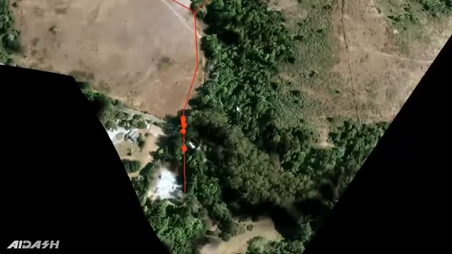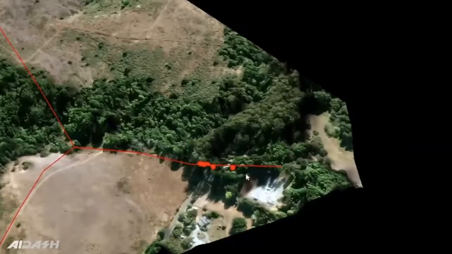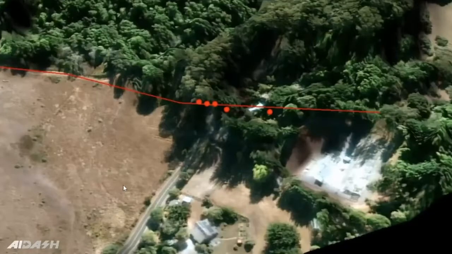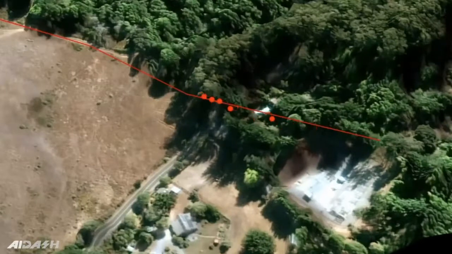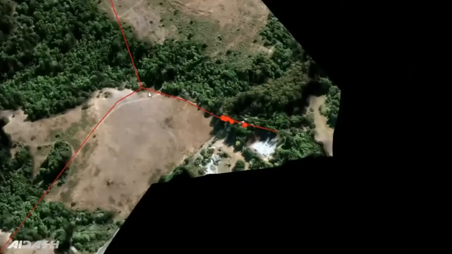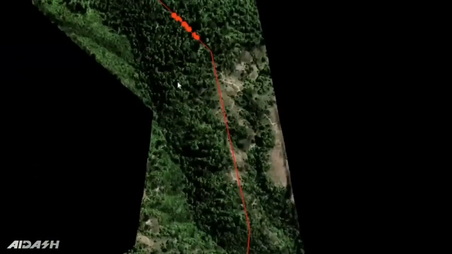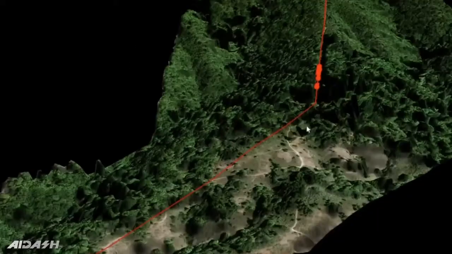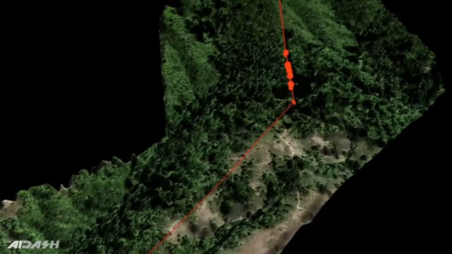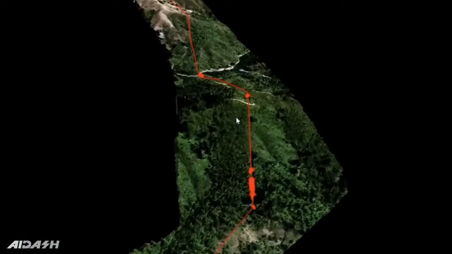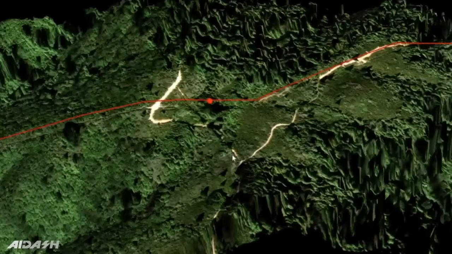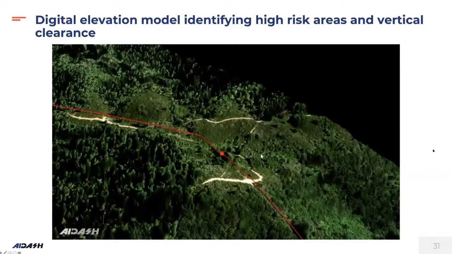High risk in terms of whether the tree is very near to the wire, or is about to touch the wire vertically or horizontally. Using our AI technology, we can also look at whether a tree is hazardous or not, and whether it will fall on the wire if some extreme event happens. So using the digital elevation model, we can accurately predict the vertical and horizontal clearances, as well as the height of the vegetation, and accurately mark the high risk zones. These are different identifications of the high risk areas.